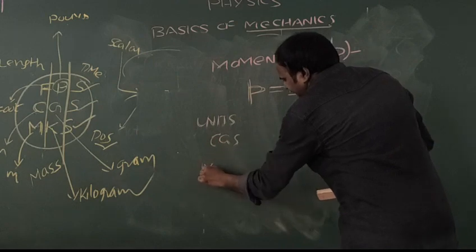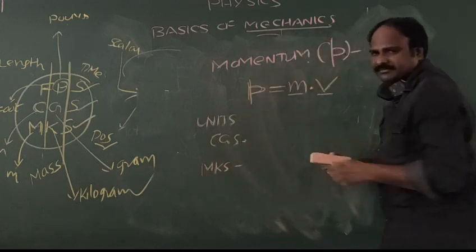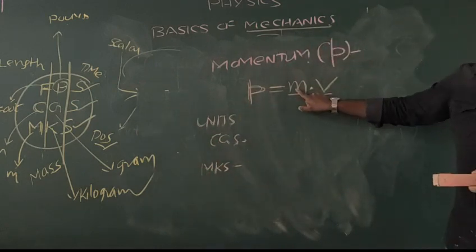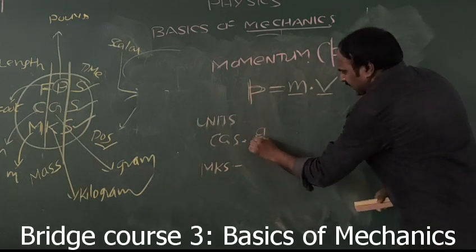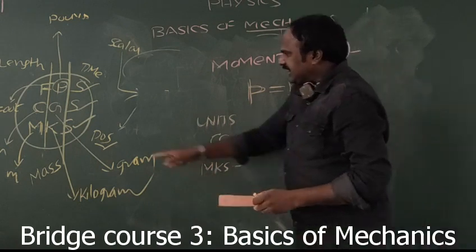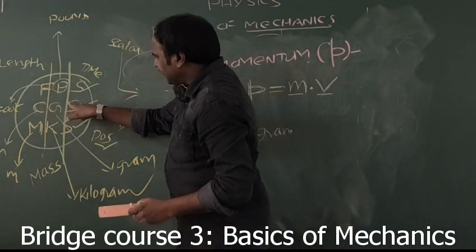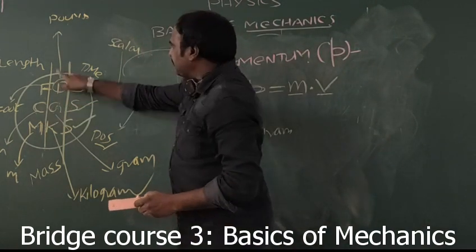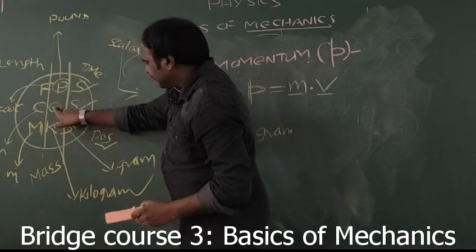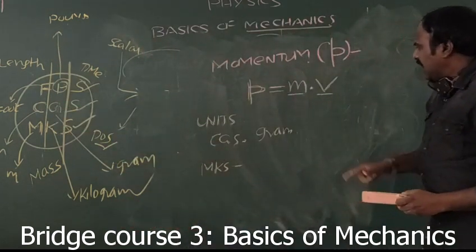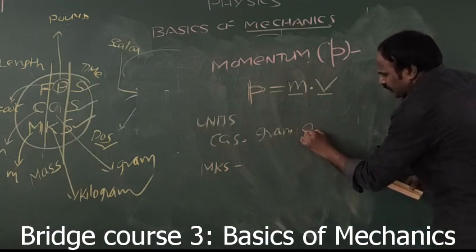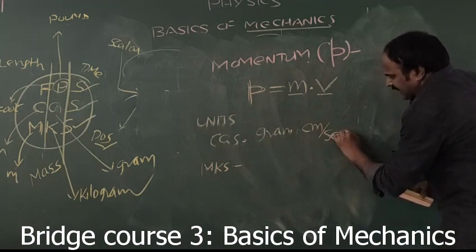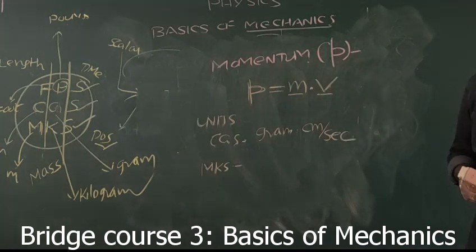Now the units. In the CGS system, mass is measured in grams, and velocity, as we just discussed, has the unit centimeter per second.